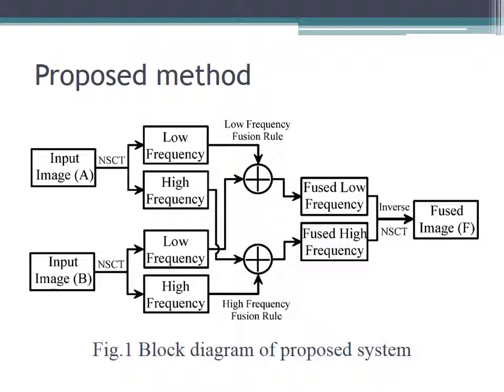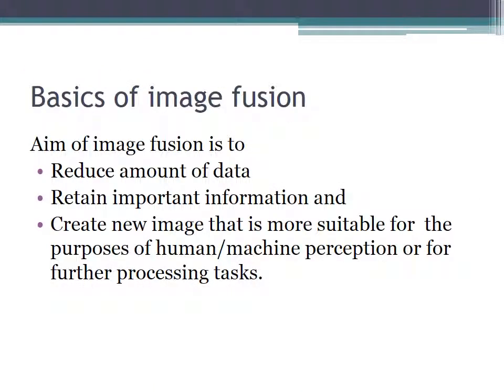This is the proposed system model. Here we have two input images, one is CT and the other is MRI. Here we apply the NSCT domain, and the low frequency and high frequency pixels come aside and they are fused, and again we apply the inverse NSCT and we get a final fused image. Basic image fusion is used to reduce the amount of data, retain important information and create new images.